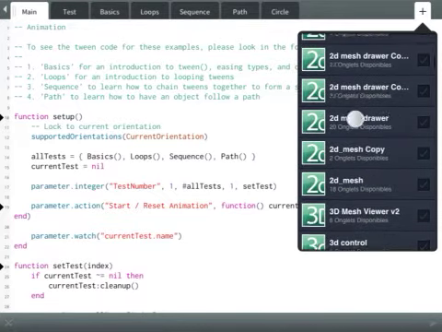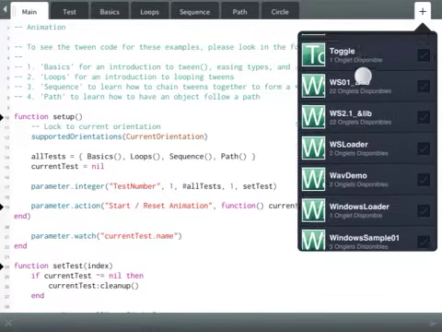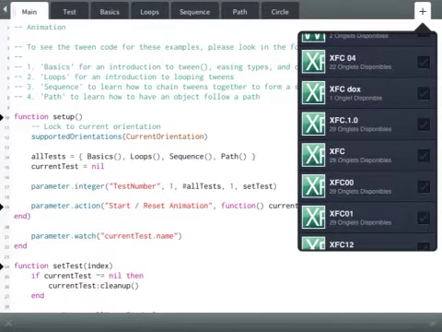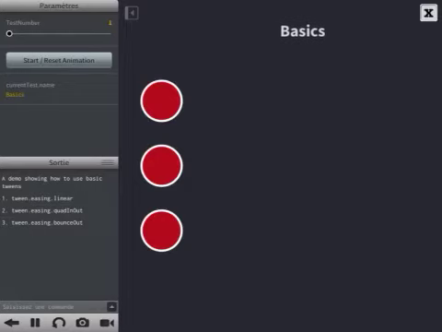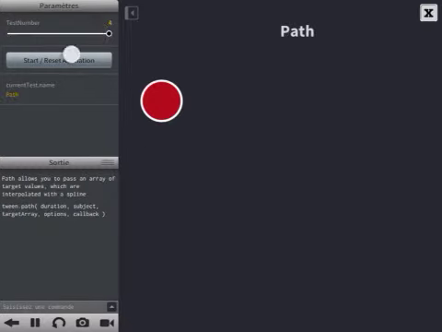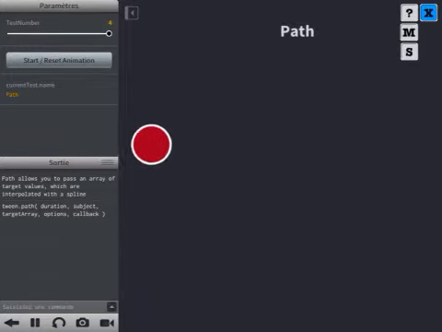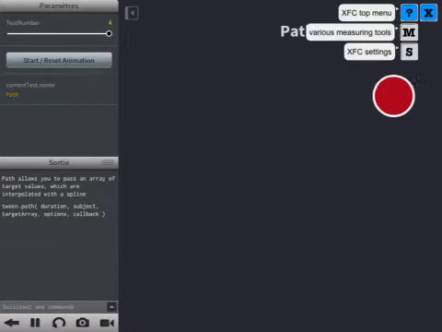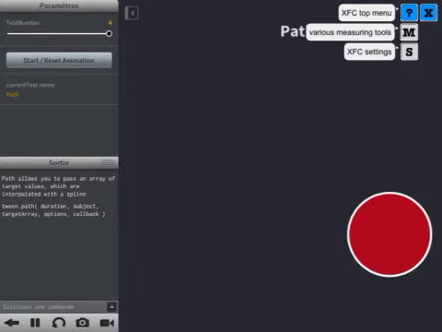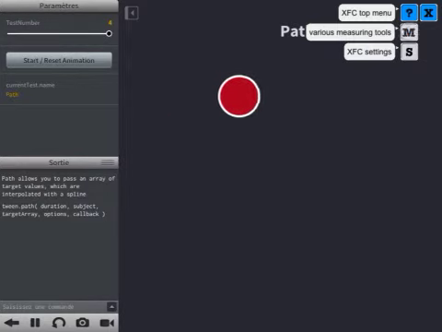With XFC you just have to make a dependency to XFC. Like here, you have this dependency, and now you can run your program again, and you see that the X button has appeared here. If you play your animation again, everything works fine, the same. But now maybe you want to know the frames per second. If you tap on the X, a menu appears, and it shows you various menus, buttons, and settings. Let's start with the measuring tools.